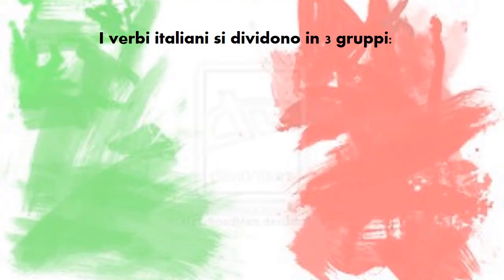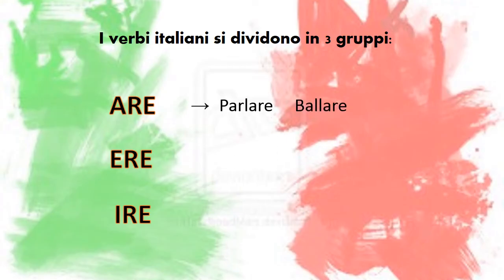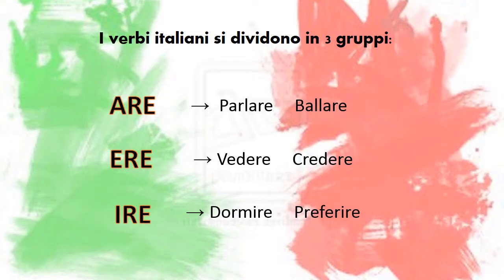First of all, we need to know that all verbs in Italian are divided into three different groups, tre gruppi: are, ere, ire. That is to say, the verbs that end in are, ere or ire. Per esempio, parlare, ballare, to talk, to dance, vedere, credere, to see, to believe, dormire, preferire, to sleep, to prefer.